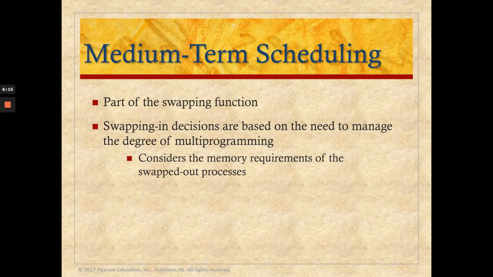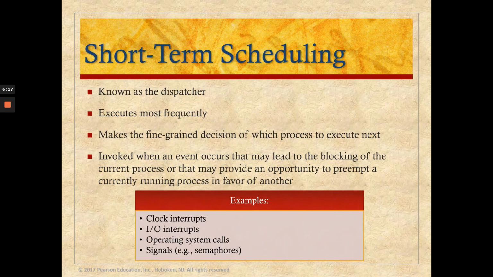And finally, we look at the short-term scheduling. Short-term scheduling is also known as the dispatcher. This is the scheduling that we execute most frequently. It is invoked when an event occurs that may lead to the blocking of the current process, or that may provide an opportunity to preempt a currently running process in favor of another. For example, clock interrupts, I/O interrupts, or operating system calls.